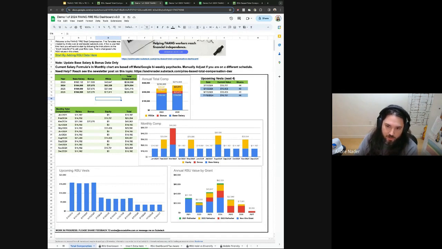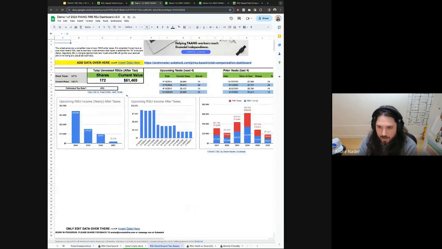The value that the RSUs is using, it's using the value and the date when your RSUs vest, so it might be slightly different. But again, this is all pre-tax. There's a soft version in the tax aware tab that tries to control for that, where you can modify the estimated tax rate based on whatever percent of stock gets auto sold for your taxes.